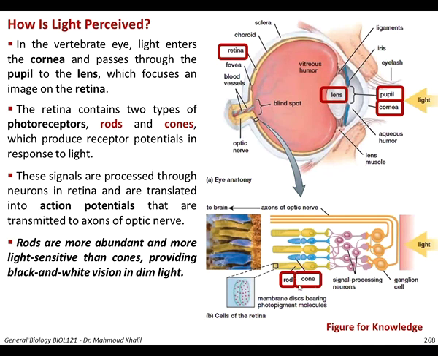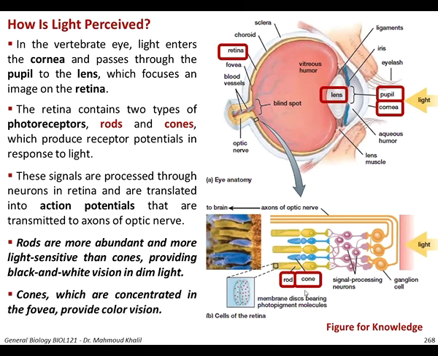Actually, why do we have rods and cones? Rods are more abundant and more light sensitive than cones. Basically they provide black and white vision in dim light. While cones, which are concentrated in the fovea, this region you can see is called the fovea, provide the color vision. So cones are responsible for color vision, while rods are responsible for black and white vision in dim light.